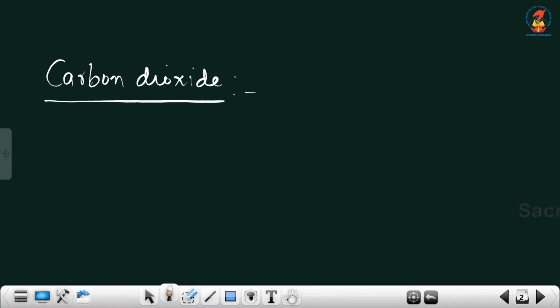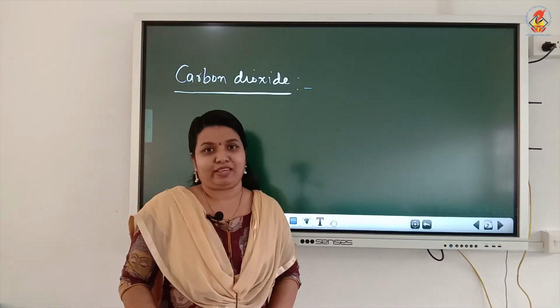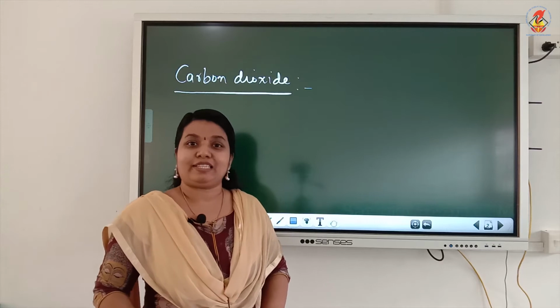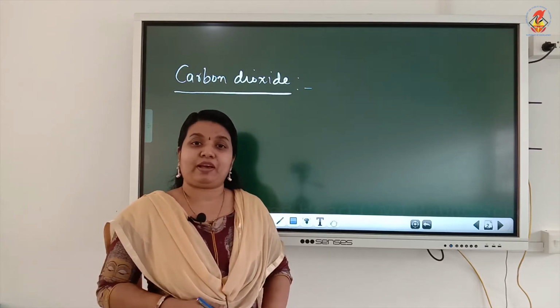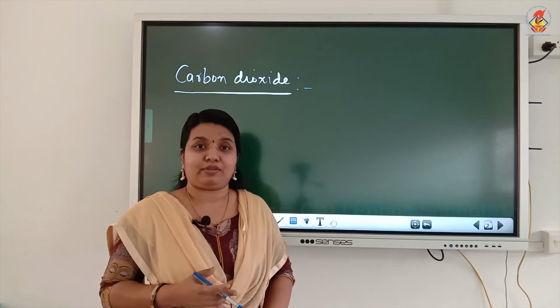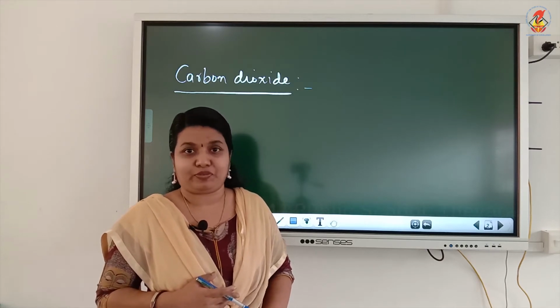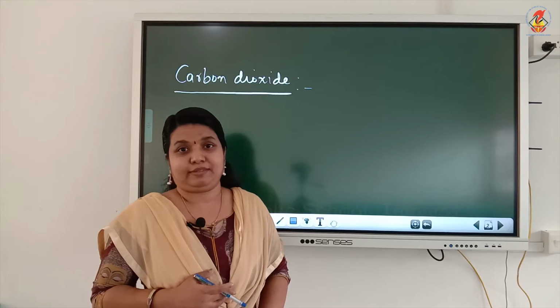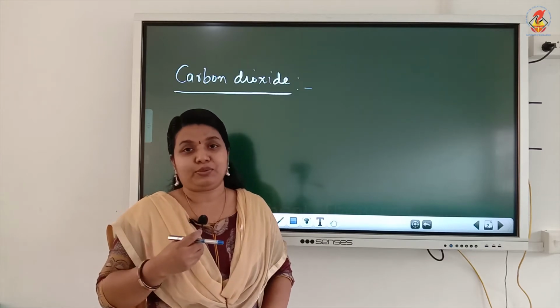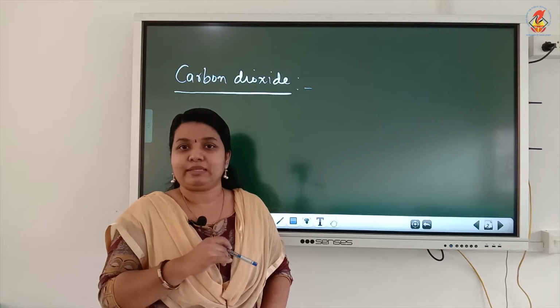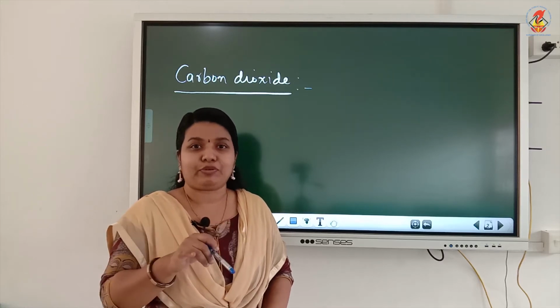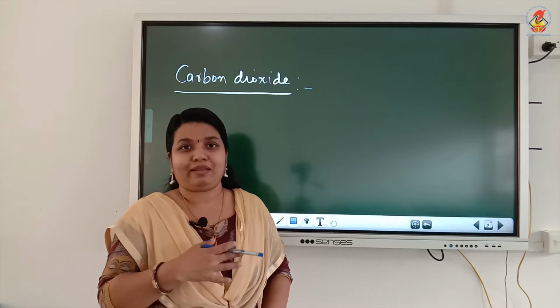Carbon dioxide. As you know, carbon dioxide is one of the components of air. It is present in air in less than 1% by volume. But nowadays a lot of carbon dioxide is being accumulated in the atmospheric air due to human activities. Carbon dioxide is used up by plants during photosynthesis, but nowadays there is deforestation.